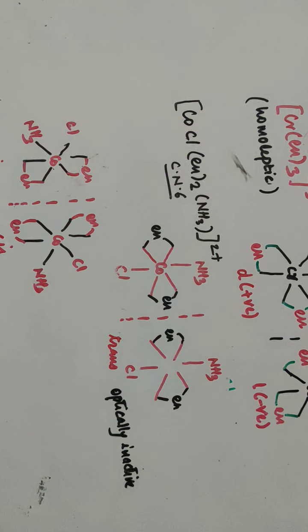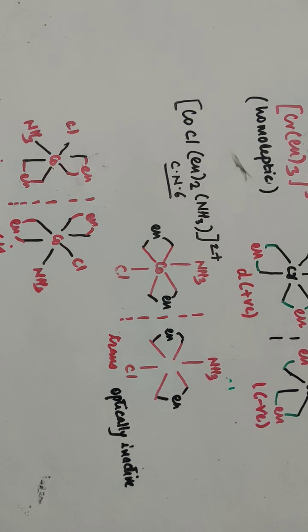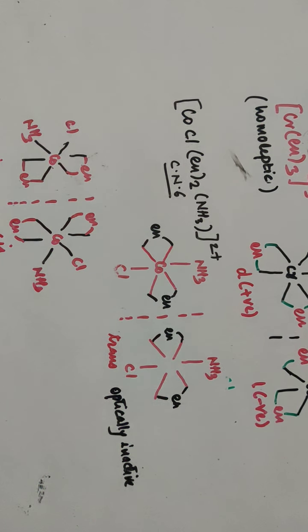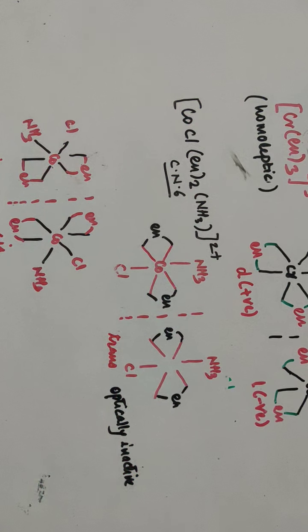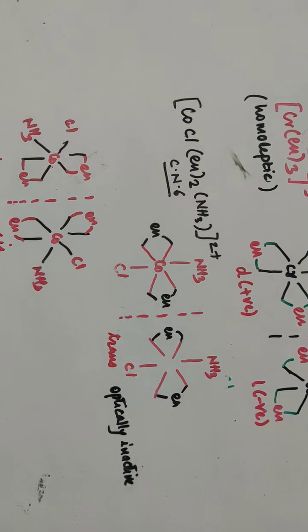In square planar geometry, all the ligands and the metal are present in the same plane, and there exists a plane of symmetry. For optical isomerism, non-symmetrical molecules or non-superimposable mirror images are required, and so square planar complexes do not show optical isomerism. That means optical isomerism is rare in square planar complexes.